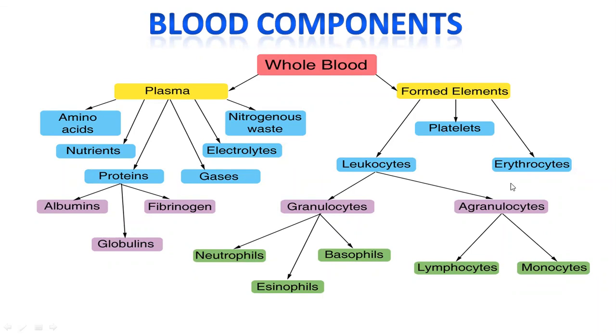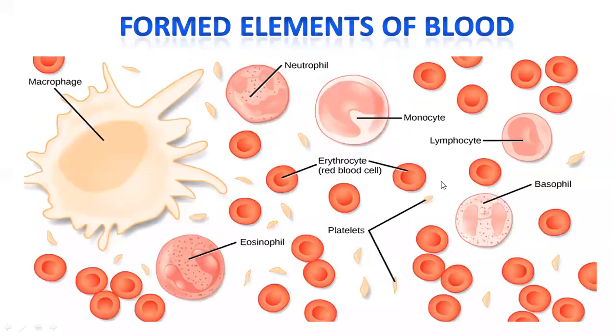RBC, also called erythrocytes; second, WBC, also called leukocytes or white blood cells; and platelets.